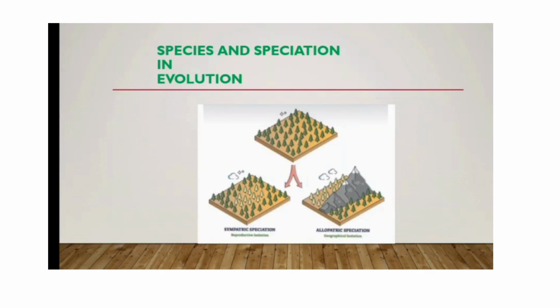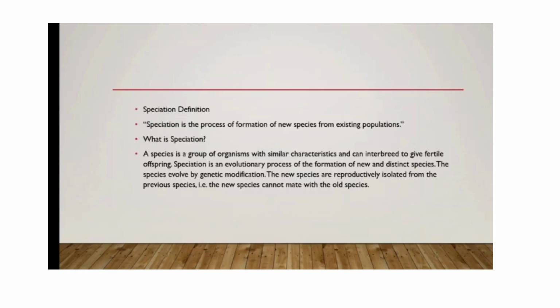Hello everyone. In this video, we learn about speciation and how new species are formed. Before moving on to this topic, let us see why it occurs. Because the level of variation increases, macroevolution occurs. The separation of new species is formed.